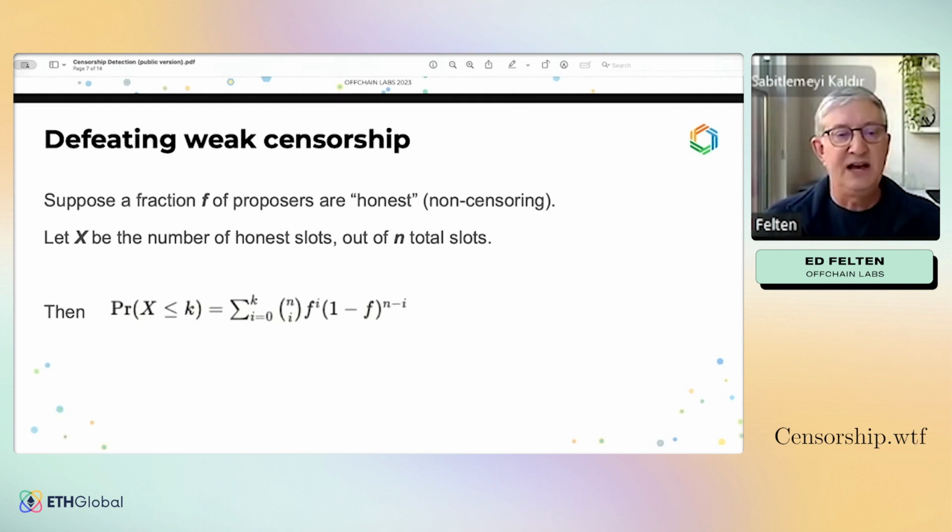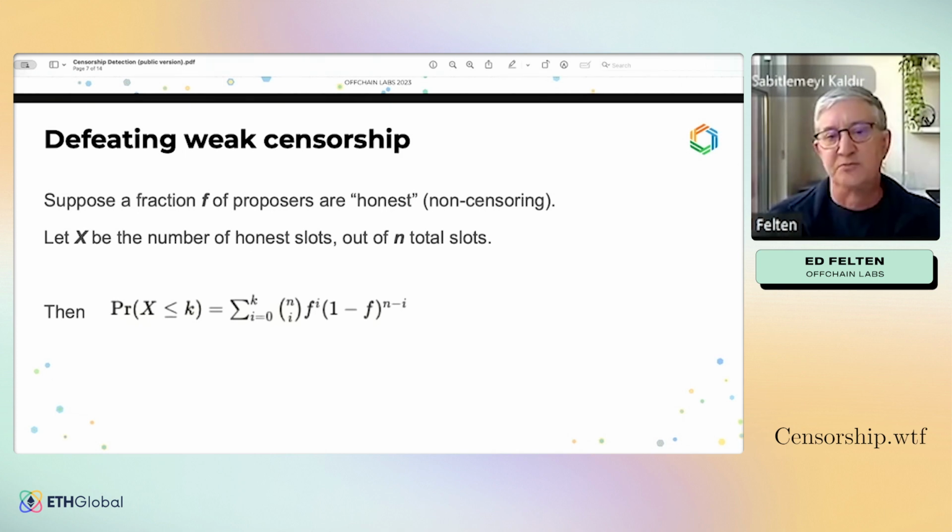We're assuming the targeted transaction has gas parameters and other characteristics that make it valid, so it could be included, and also that it includes a generous tip, so that a rational proposer or builder who's not trying to censor would include it.